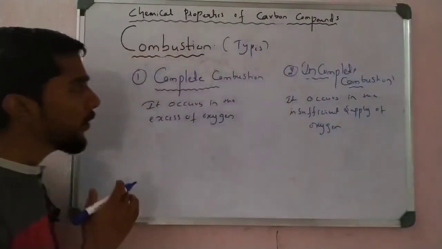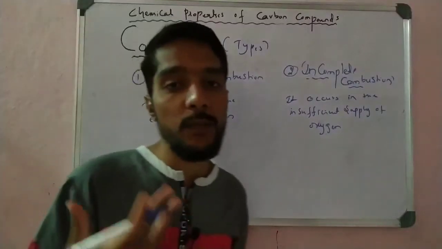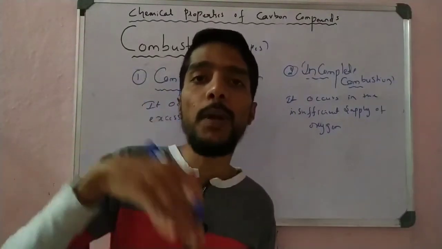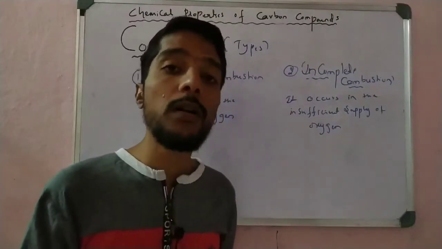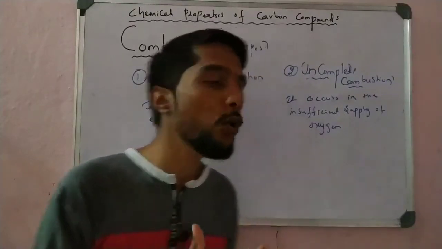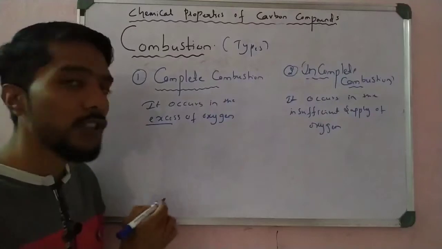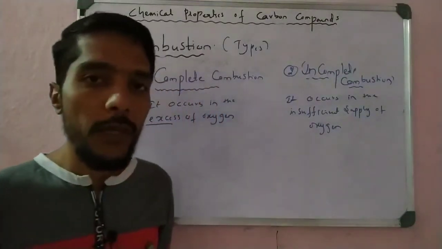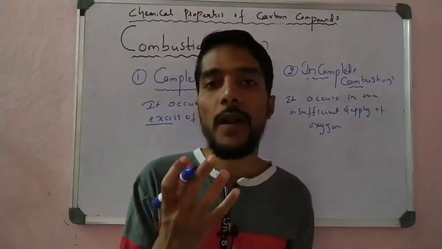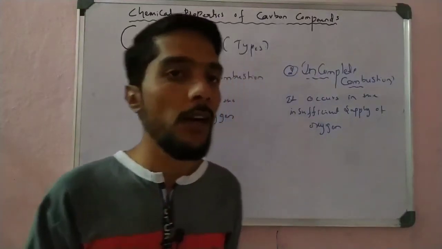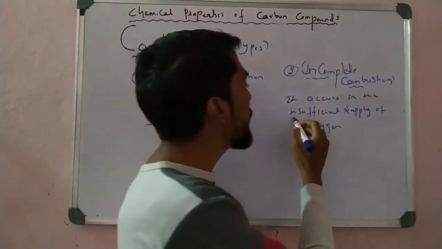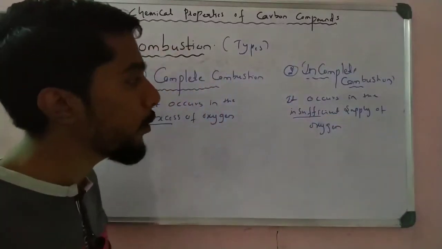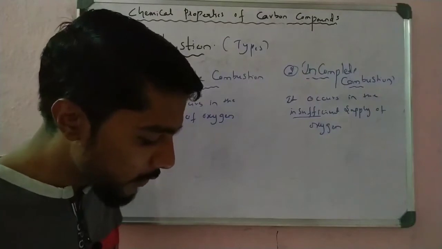So complete oxidation takes place when the carbon compound or carbon allotrope is completely burned. If you want to burn any carbon compound completely, you have to supply excess oxygen, a larger amount of oxygen. If you require incomplete combustion of carbon compounds, then an insufficient, partial amount of oxygen is supplied, students.